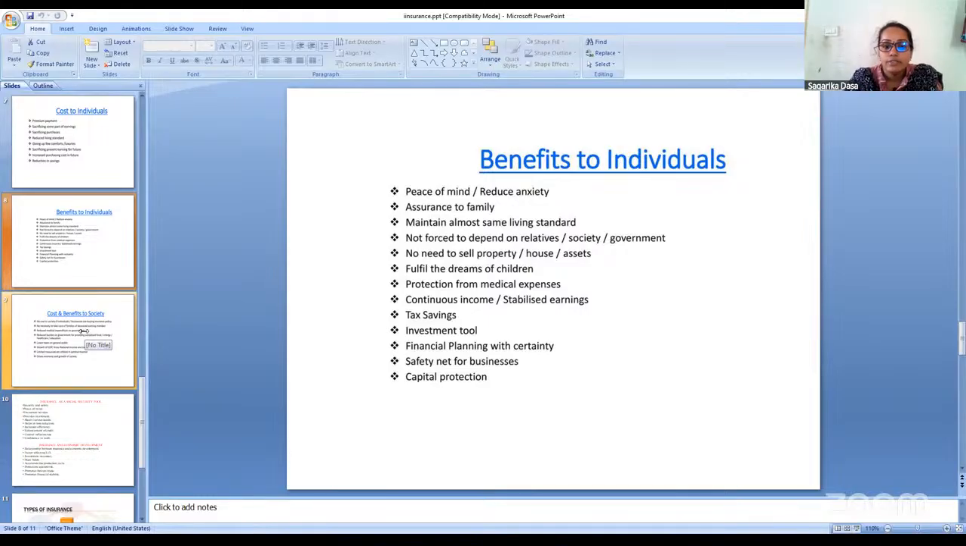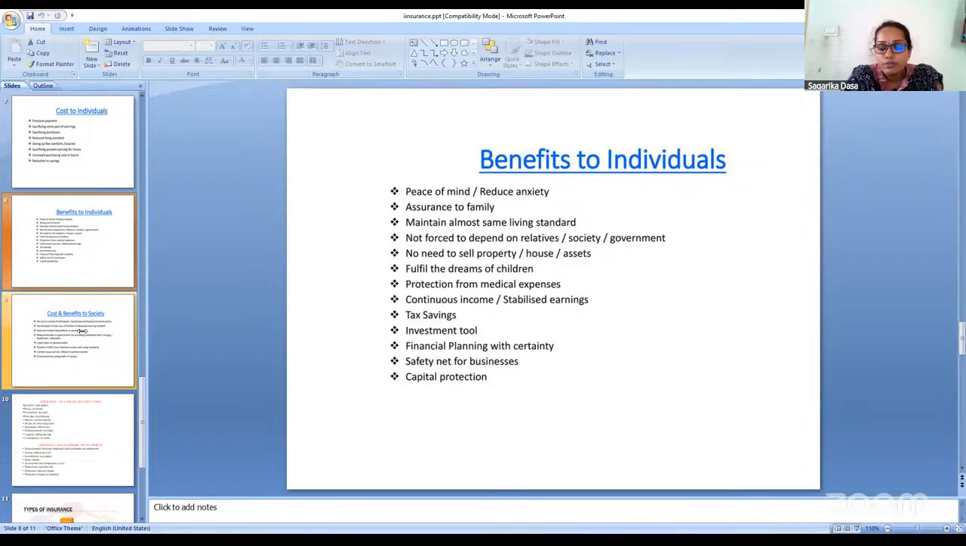Then, safety net for the business. If insurance is taken by individuals for business purposes, and any fire accident or any sort of accident occurs in the business area, it is very helpful for the business to recover from the insurance policy, because it protects the products and services from theft or fire accident. And the last one is capital protection.